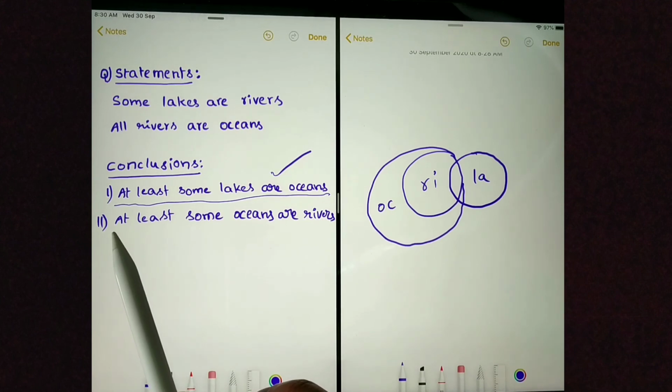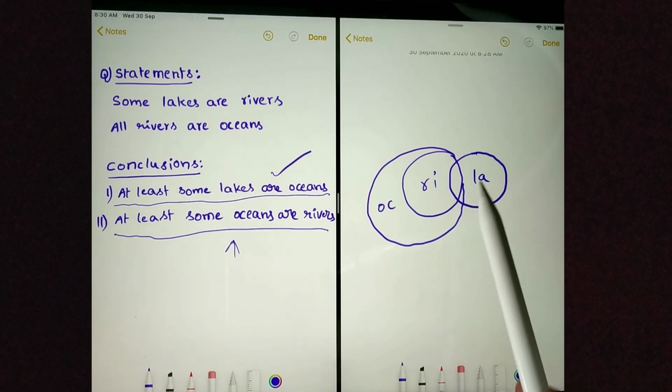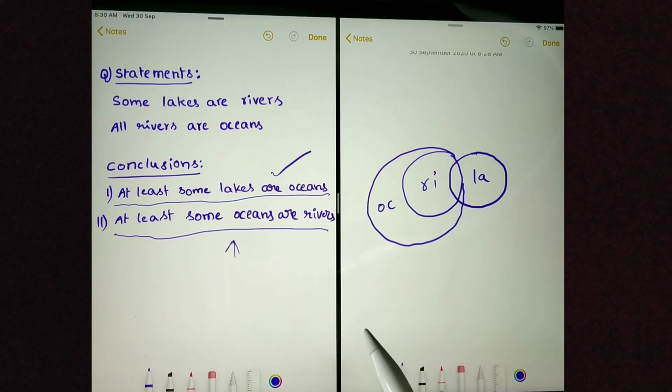Next conclusion. At least some oceans are rivers. Here again we are seeing "at least some." It is the same as some oceans are rivers. This is a definite conclusion. To prove this conclusion is wrong, we need to prove no ocean is river. To prove no ocean is river, we need to separate the ocean circle and river circle, which is not possible because as per the statements the river circle should always be inside the ocean circle. Because I am not able to prove no ocean is a river, saying some oceans are rivers is correct.